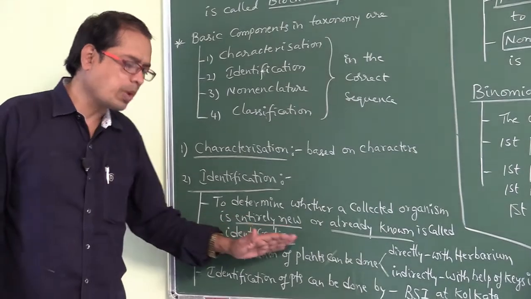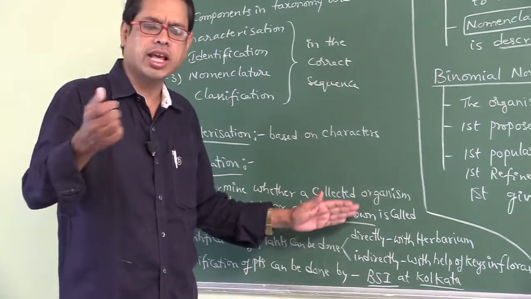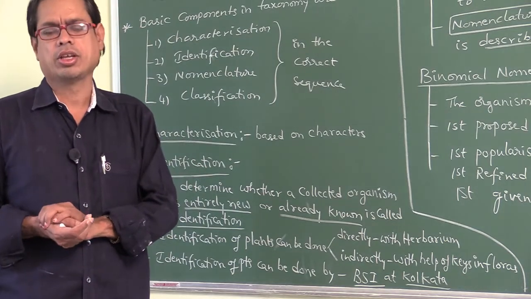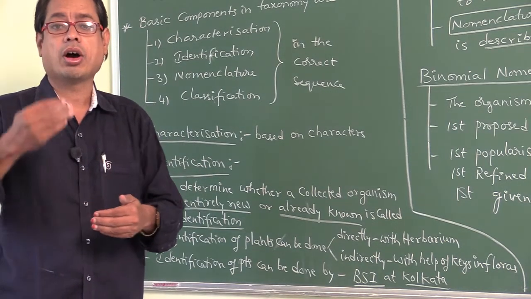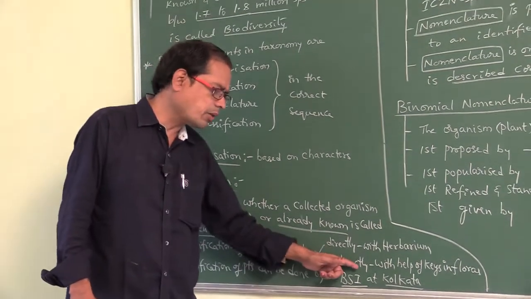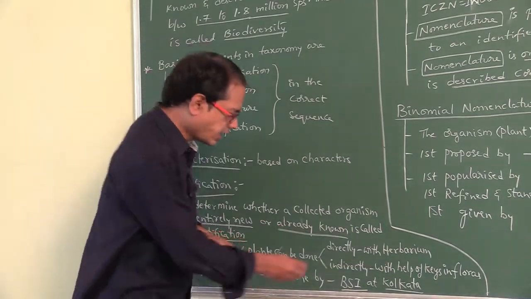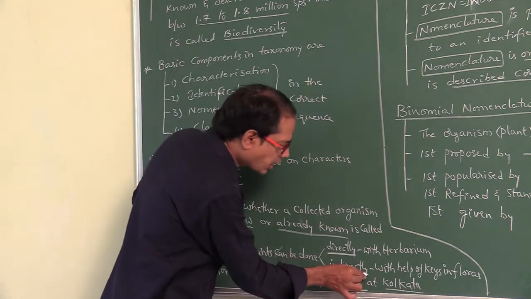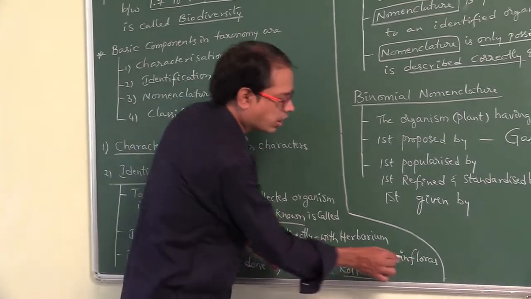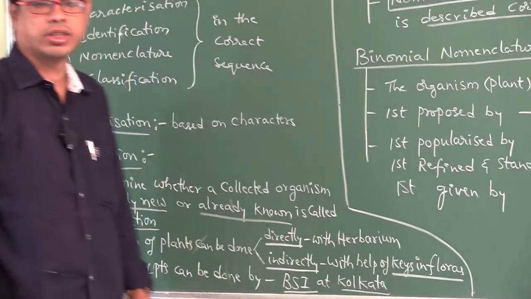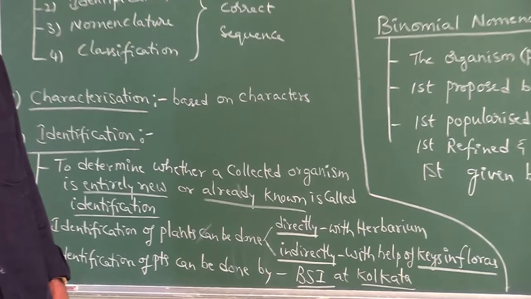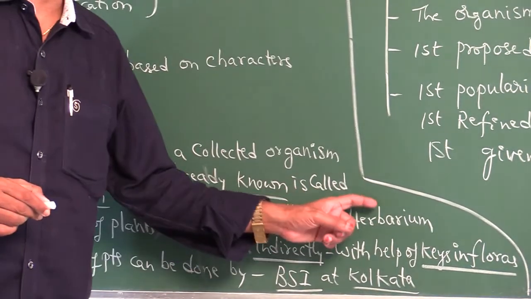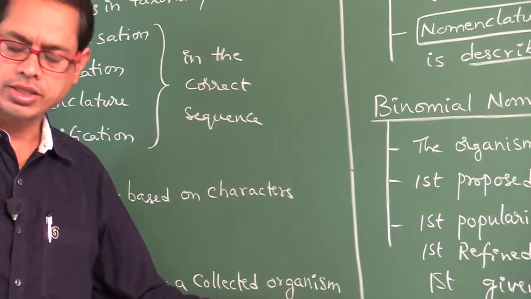Identification of plants can be done directly with the help of authentic herbarium, that means a herbarium, or indirectly with the help of keys in floras.